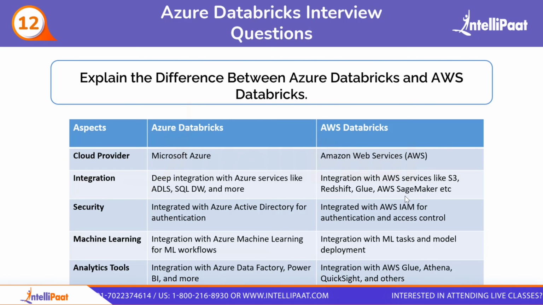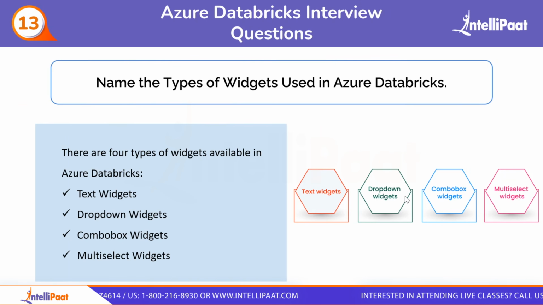Moving on to our next question, which is: name the types of widgets used in Azure Databricks. As you can see from the screen, I have put 4 types of widgets available in Azure Databricks, which are text widgets, drop-down widgets, combo box widgets, and multi-select. I will tell you one by one. So what exactly are text widgets? Basically they help you to make entering values into text fields easier.